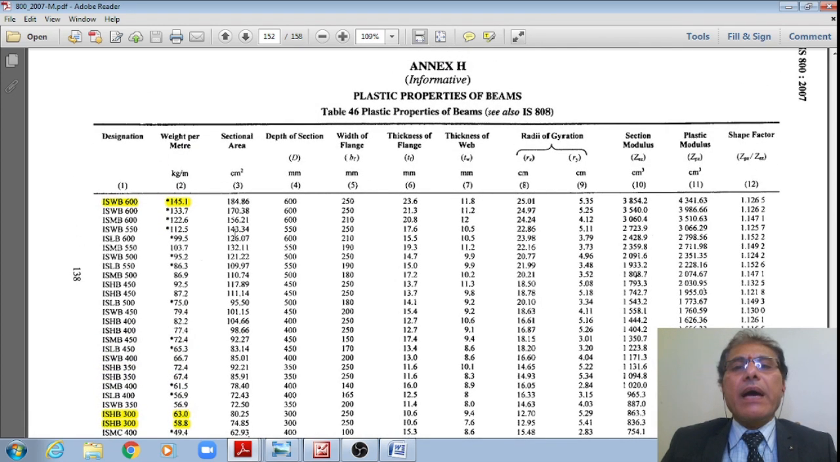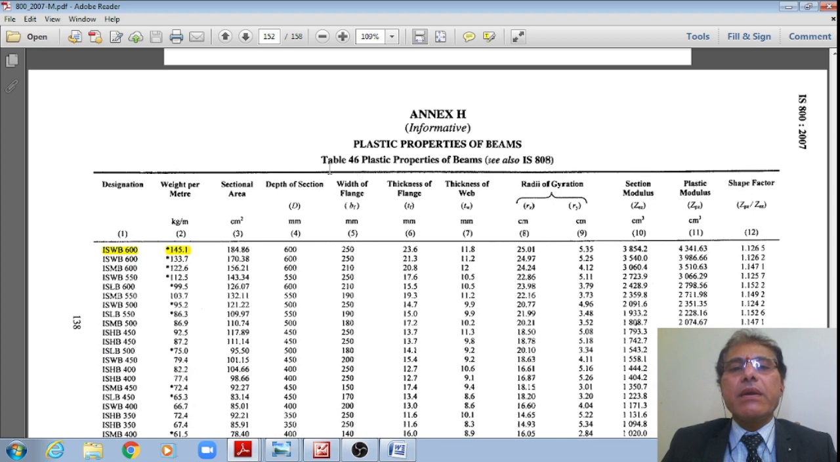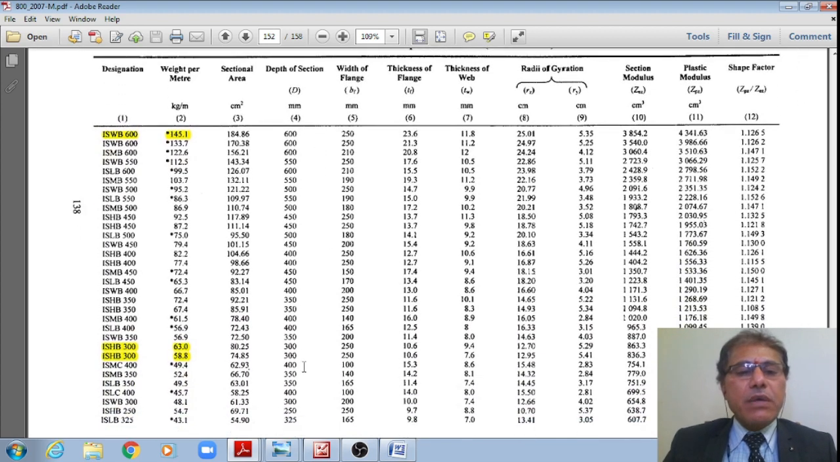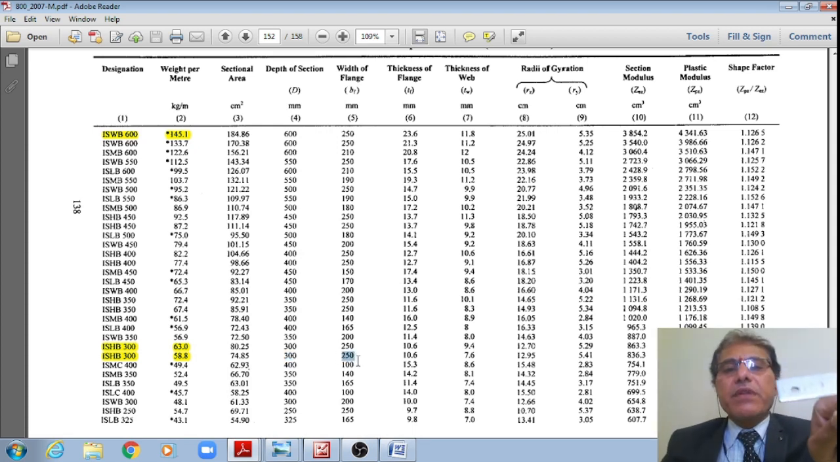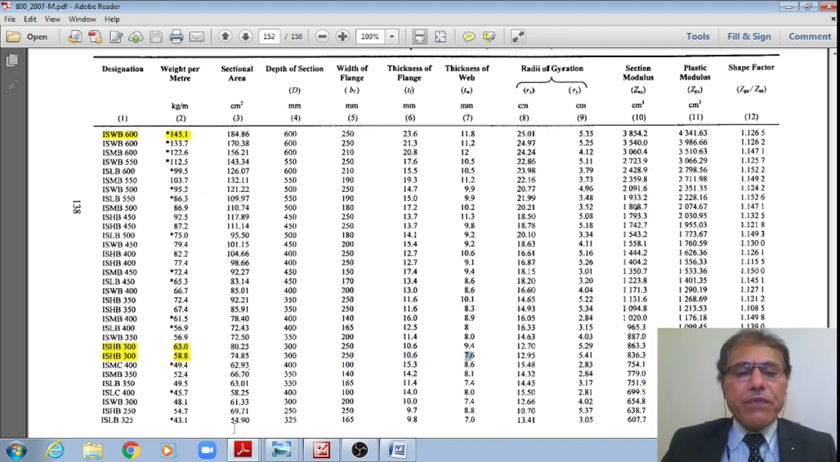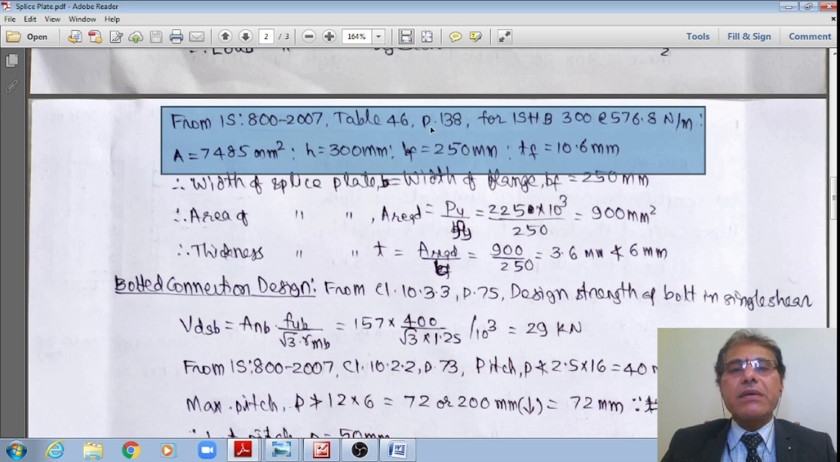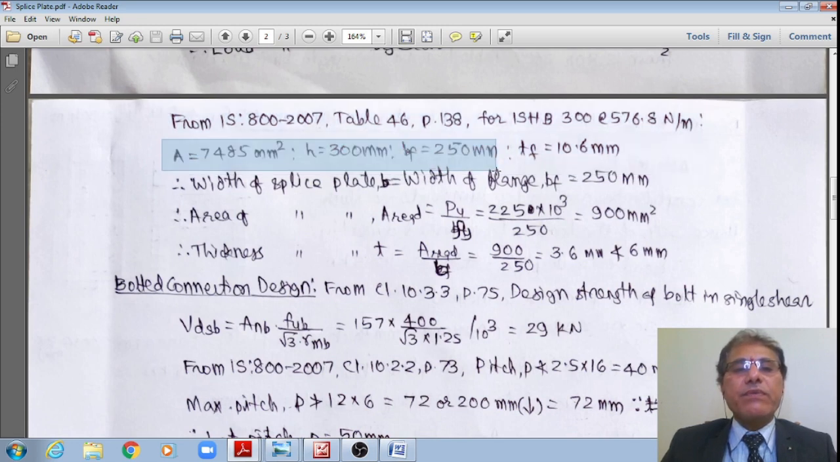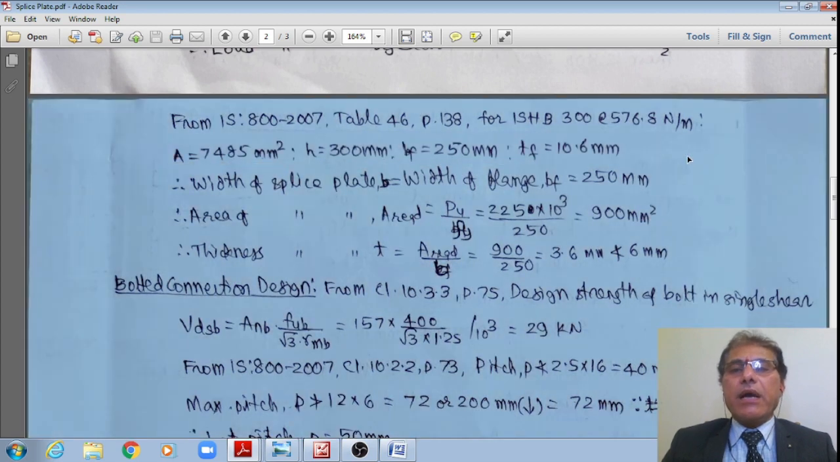From Annex H of IS 800 2007, or even the plastic properties are also available, or you may go through the steel table also. I'm just noting down all the relevant properties. The depth of the section is equal to 300, the width of the flange is equal to 250, the thickness of the flange is equal to 10.6, and the thickness of the web is equal to 7.6, and so on. Therefore, area is equal to 7485 mm square, depth h is equal to 300, breadth of the flange is equal to 250, and thickness of the flange is equal to 10.6.